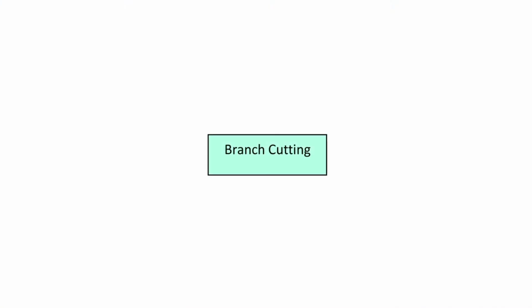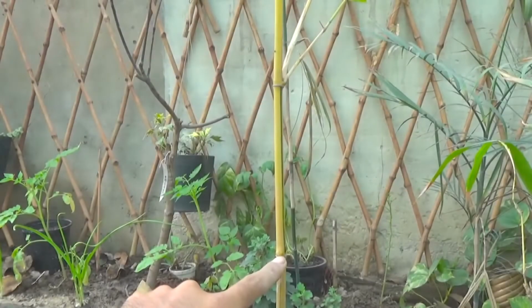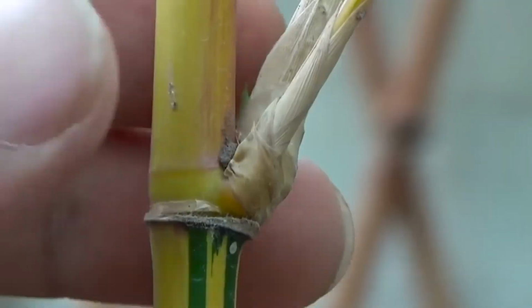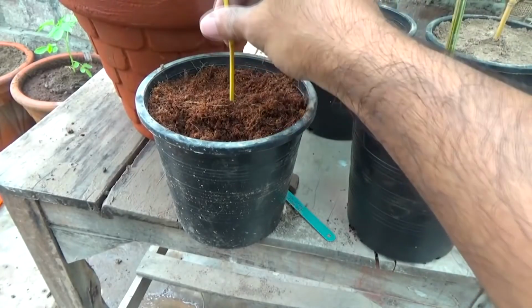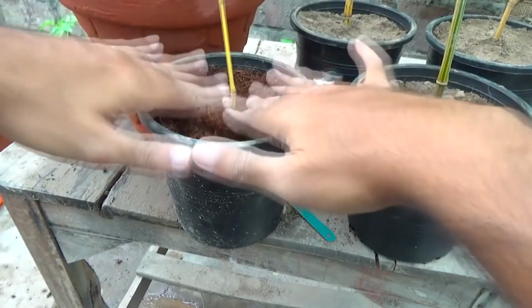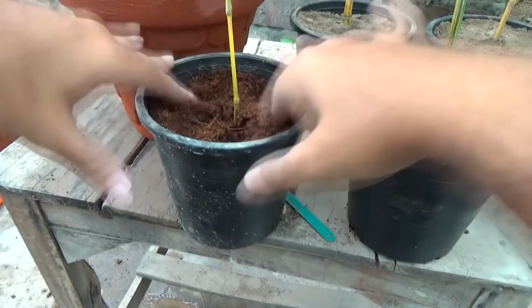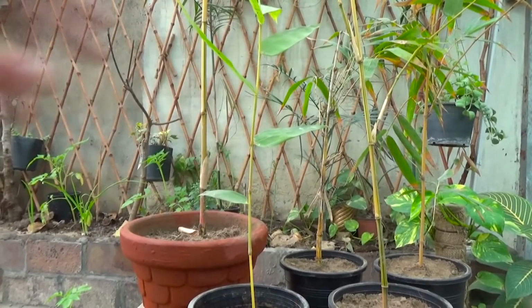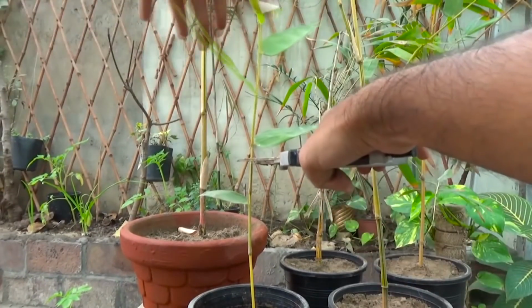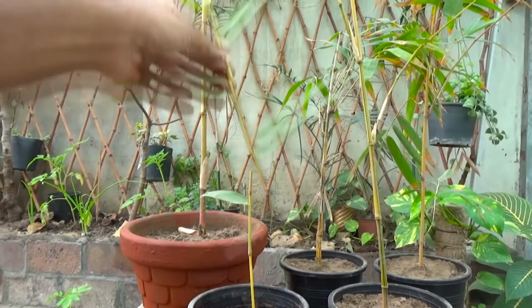Branch cutting. This technique is similar to that of stem cutting. The branch is chipped from the stem directly at the nodal portion and planted in bags or soil bed after treating with hormone. After the shoot and roots stabilize, it is replanted. This process is comparatively easy but is only applicable to a very limited variety of bamboo.